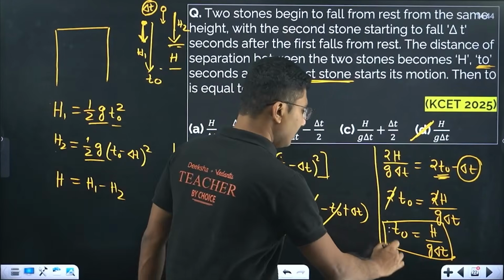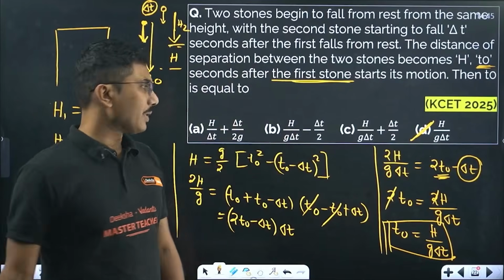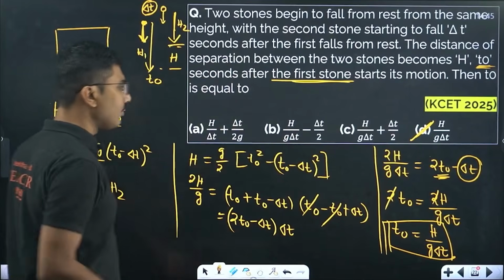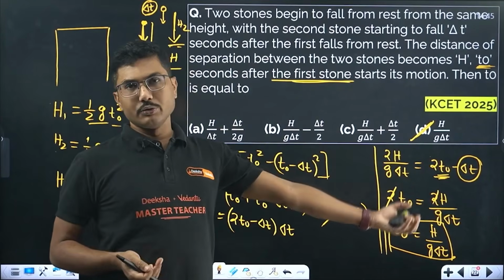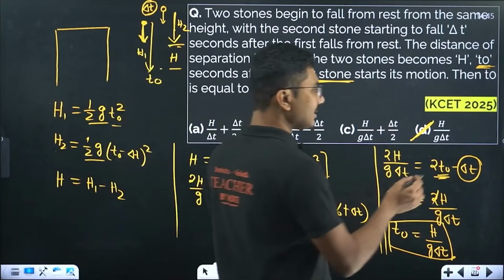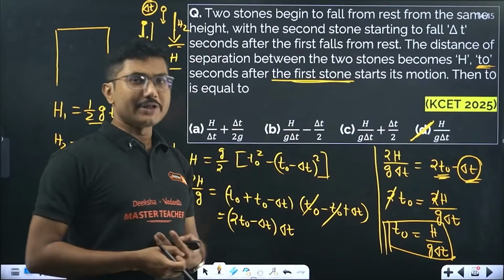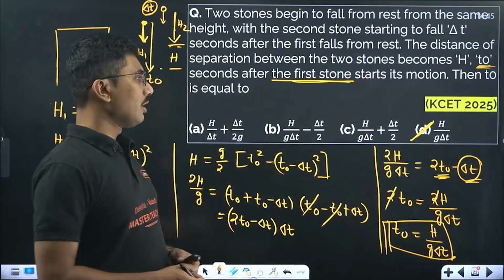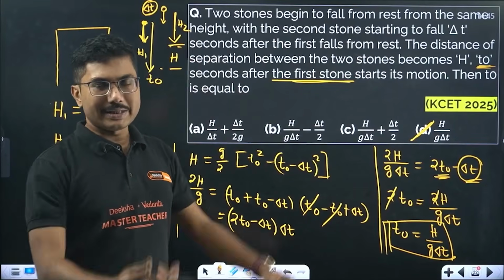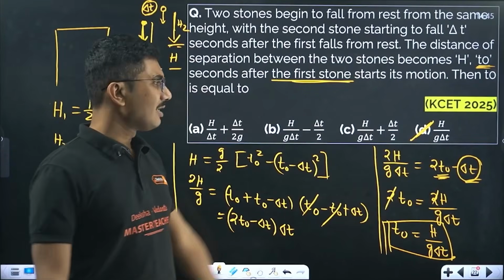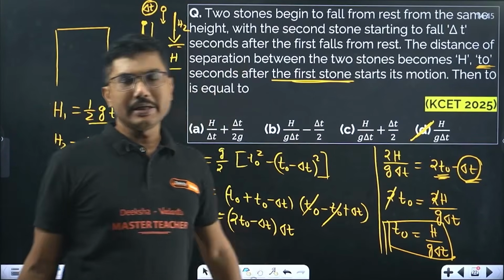So obviously not super simple, not super difficult as well. If you know the formula, how to solve it, do the step by step method, and at the end just ignore this term, because delta t is a small quantity. If it were a very large value, the problem would not make any sense. So obviously delta t you can ignore.